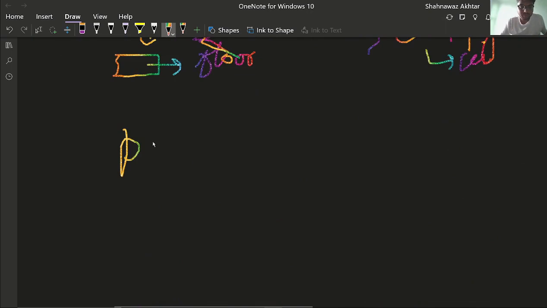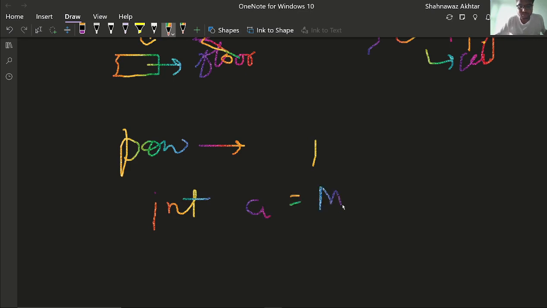Now, what is the power function? The power function is like an exponential. It takes two parameters. For example, in Java we will write it like this: int a equals Math.pow. This is the power function. It will take two arguments.